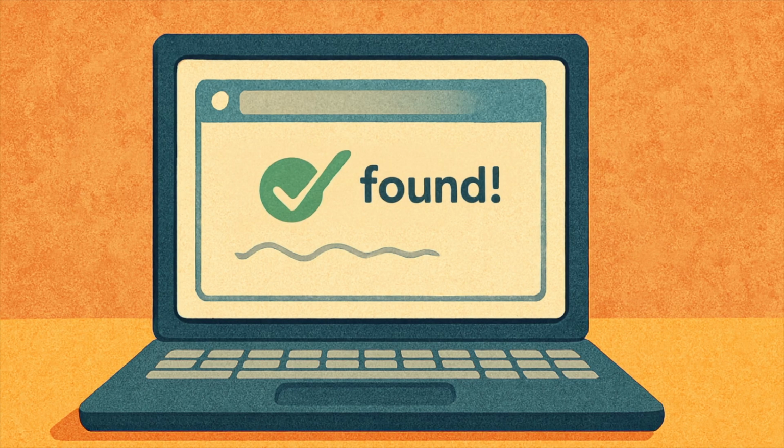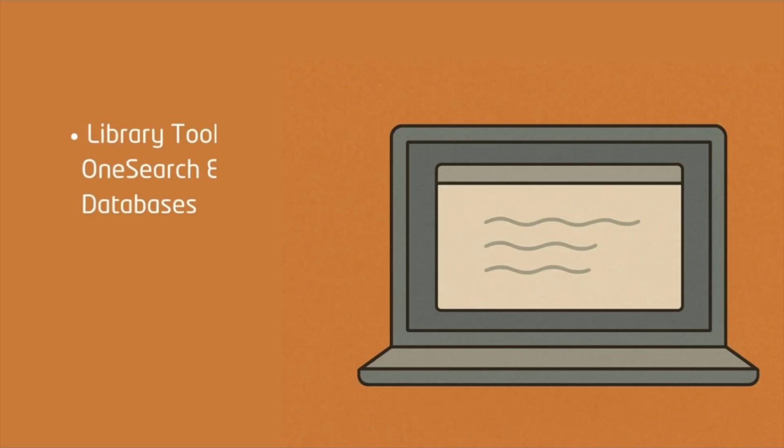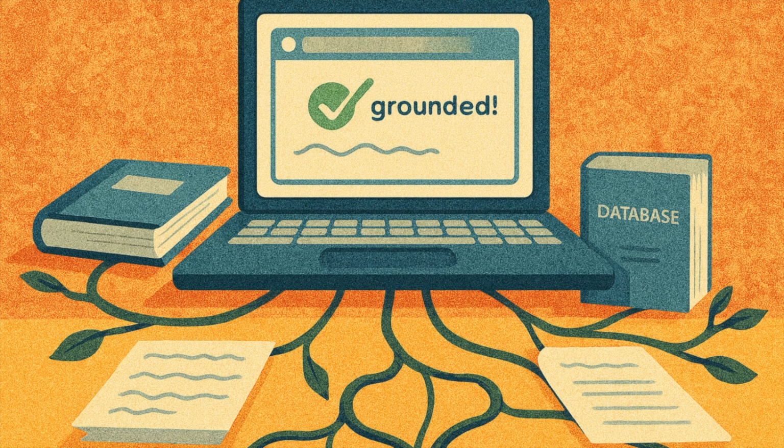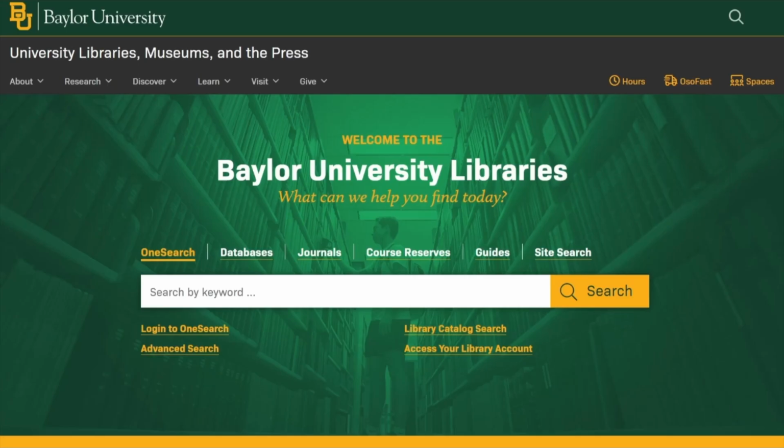While hallucinated citations can be frustrating, the good news is that there are reliable ways to check whether a source is real. Most of the time, you can confirm a citation using tools your library already provides, like the library search system, databases, or even Google Scholar. And if you're not sure where to start, librarians can help you verify sources and guide you to accurate information. There are also newer AI tools that are grounded, meaning they generate responses based on real, citable sources, not just language patterns. In the next video, we'll show you how to use your library's tools to check a citation step by step, so you can feel confident that your references are real and your research is built on solid ground.